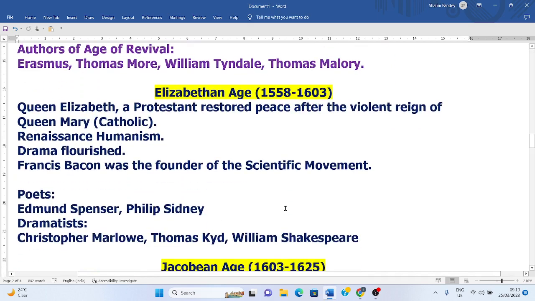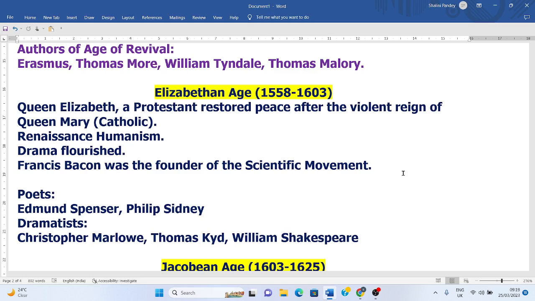Now we are going to discuss the Elizabethan age, and its timeline is from 1558 to 1603. So this is a golden age. This is an age of Chaucer also. Many names have been given to this age. The timeline of the Elizabethan age is the reign of Queen Elizabeth, from 1558 to 1603. She died in 1603, and after that the age ended.